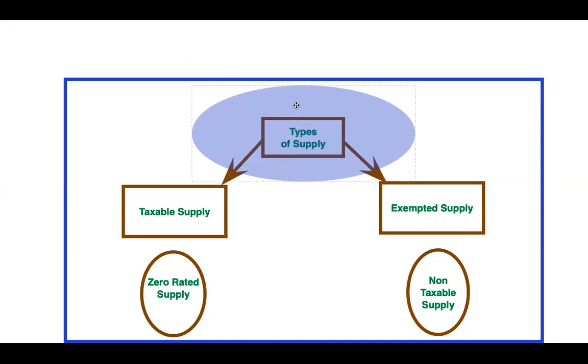So aggregate turnover is a broader term, and it includes all of this.